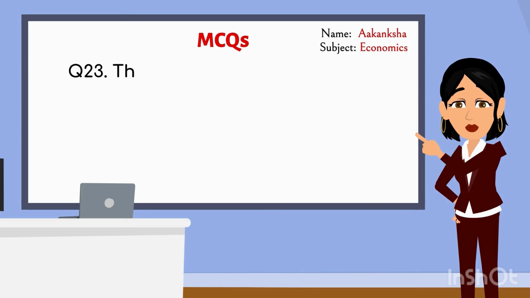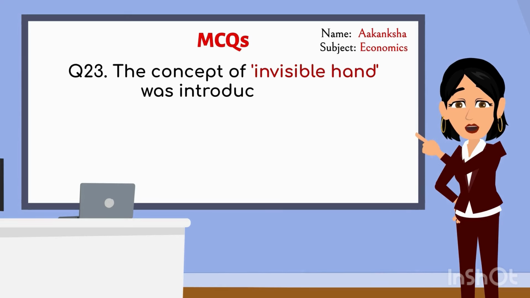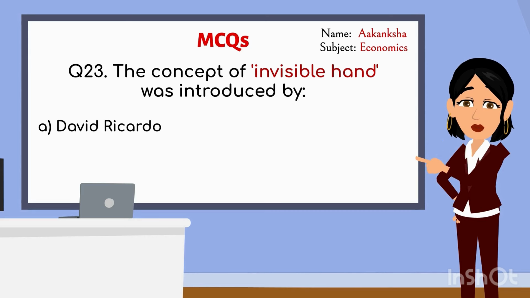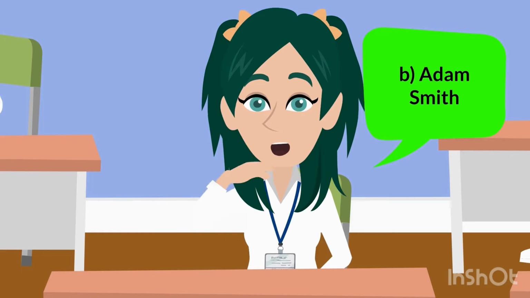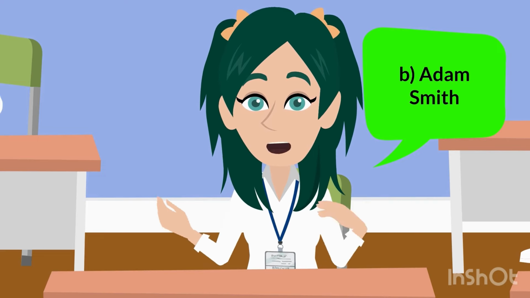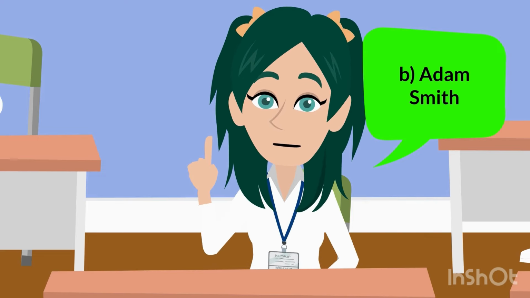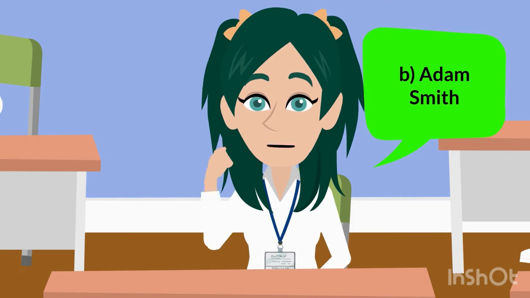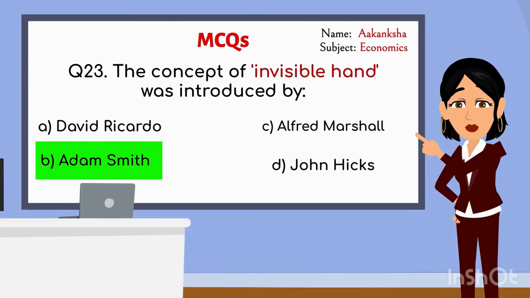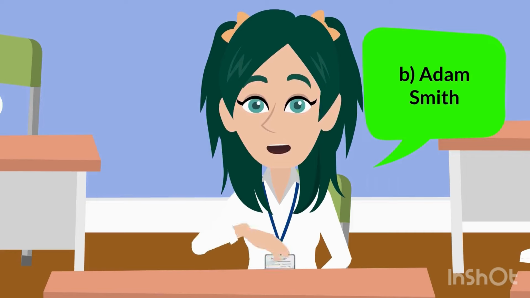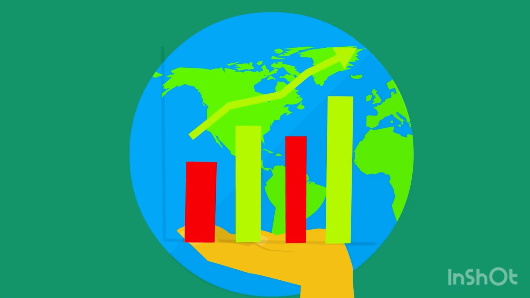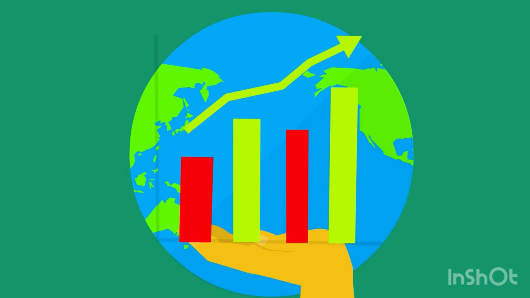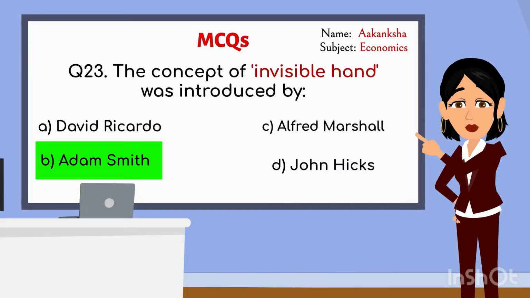Next question, class. The concept of invisible hand was introduced by A. David Ricardo, B. Adam Smith, C. Alfred Marshall, D. John Hicks. Ma'am, the concept of invisible hand was introduced by Adam Smith. B. Adam Smith is the correct option. Correct, Bushra. Can you explain what the invisible hand means? It's the idea that individuals working for their own self-interest can help the economy as a whole without intending to. Exactly. Let's move to the next question, class.